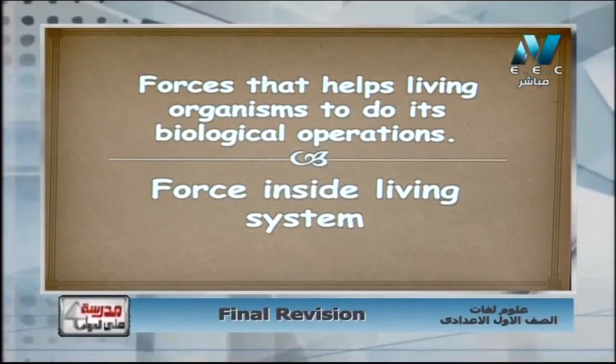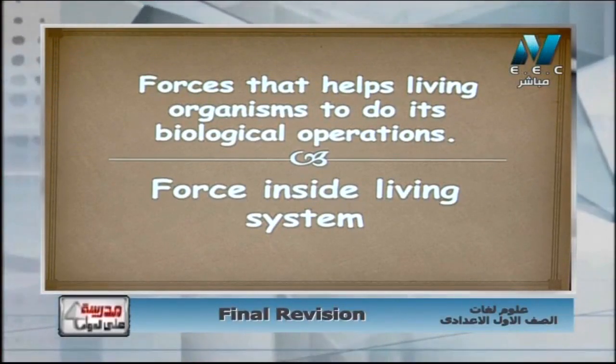The force inside the plant that makes the plant absorb water from the soil. The force also of the muscles, قوة العضلات, that makes you move by relaxation and contraction of your muscles. القوة دي كلها هنسميها اسم واحد بس طويل شوية، هنسميه force inside living system. القوة داخل الأنظمة الحية أو الكائنات الحية.